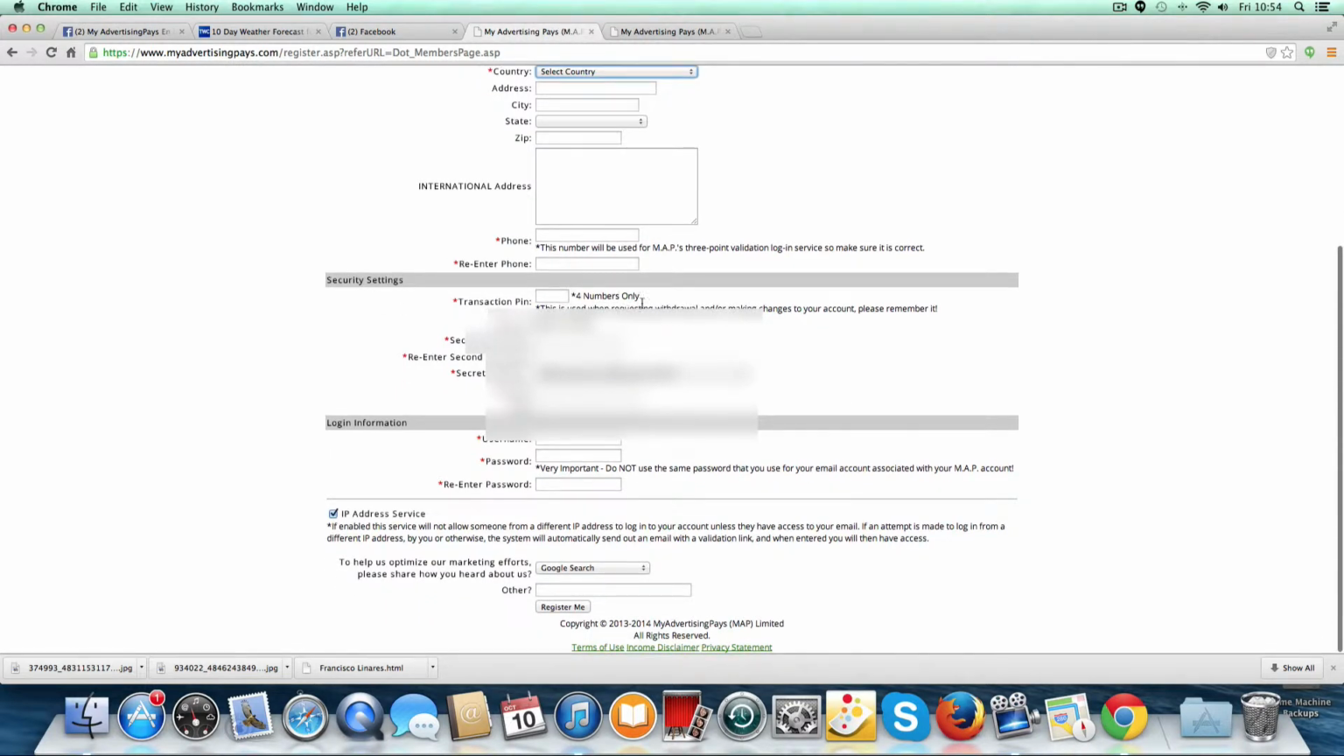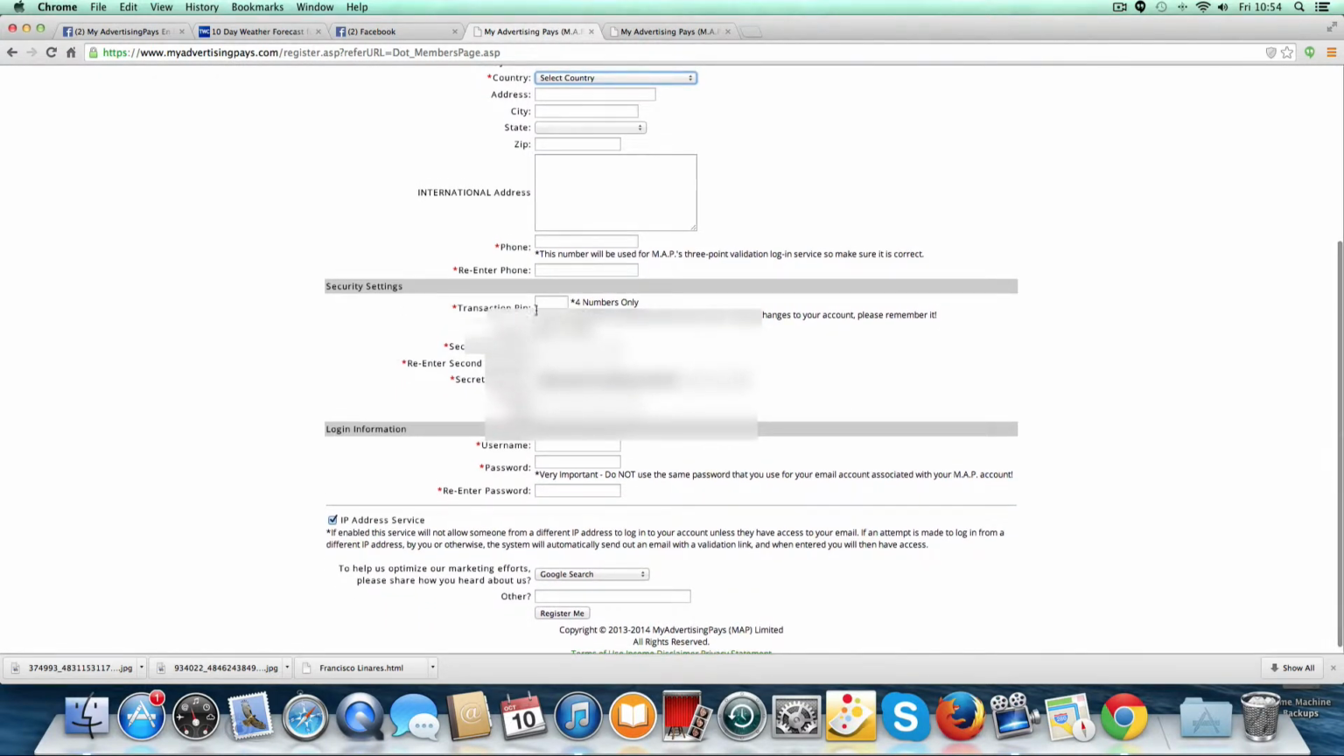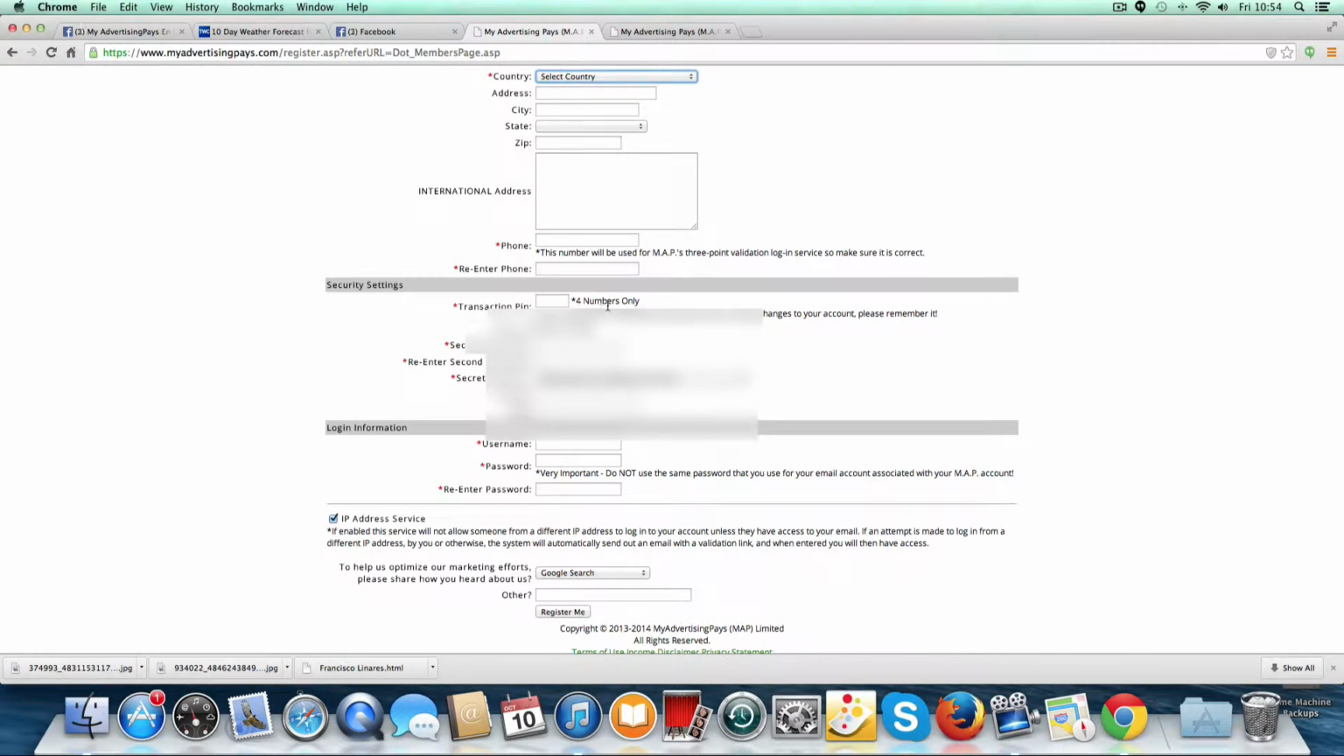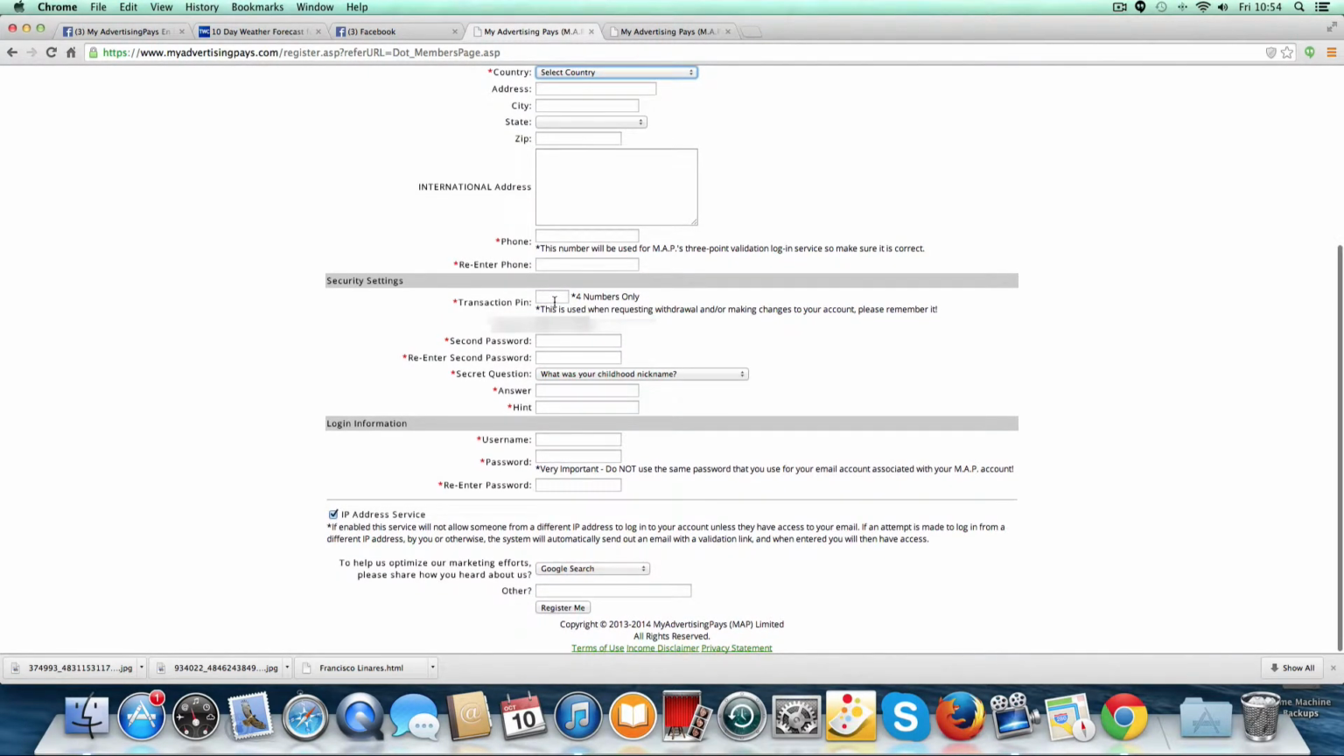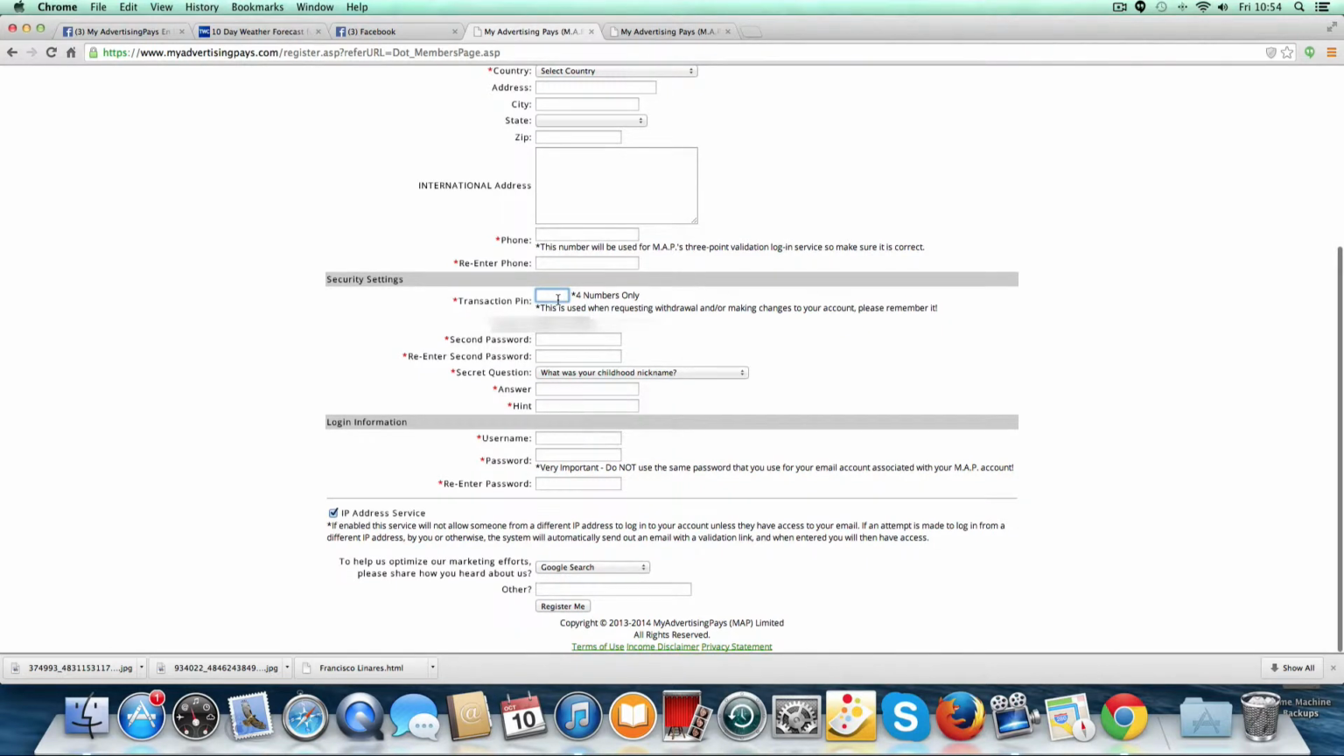And here, this is very important, guys. You have to put a PIN number, four numbers, because when you want the company to pay you, you have to put this PIN number. Whatever number you put in, just keep it in a safe place, okay?